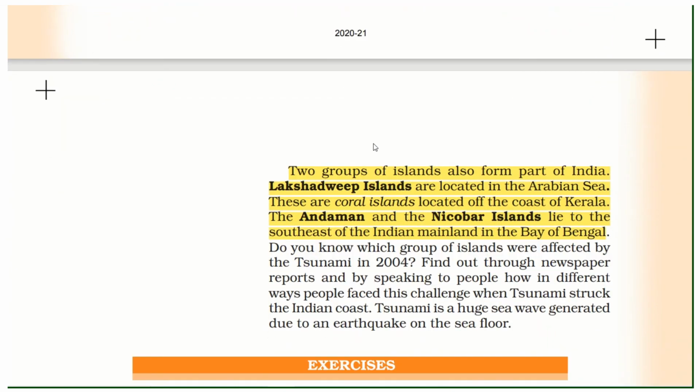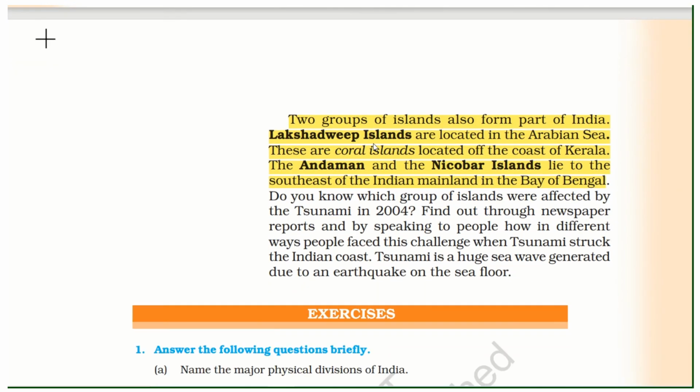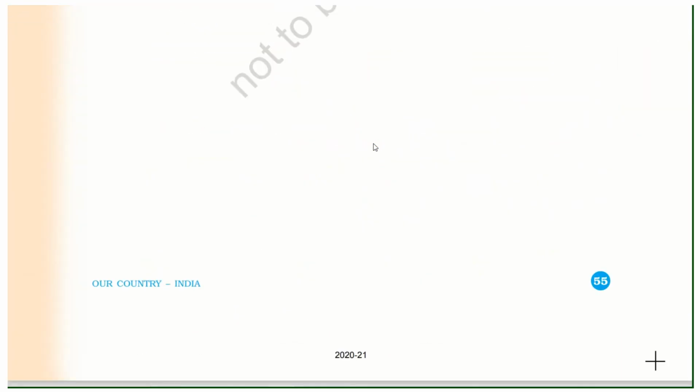Two groups of islands also form part of India. Lakshadweep Islands are located in the Arabian Sea. These are coral islands located off the coast of Kerala. The Andaman and Nicobar lie to the southeast of the Indian mainland in the Bay of Bengal. These are some important points of this chapter.